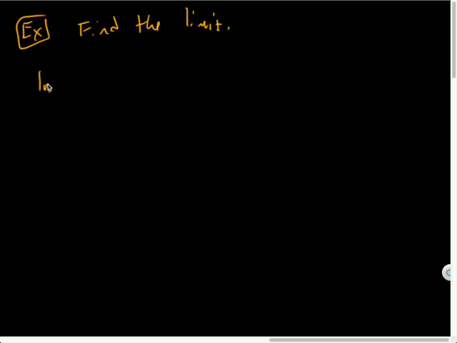Limit as n approaches infinity of 2n to the 4th plus 3n squared minus 1, all over 6n to the 5th minus 2n. That'll do.